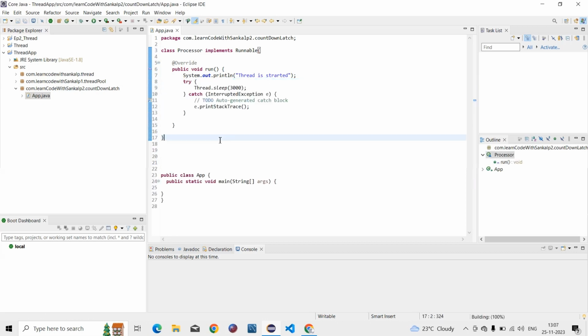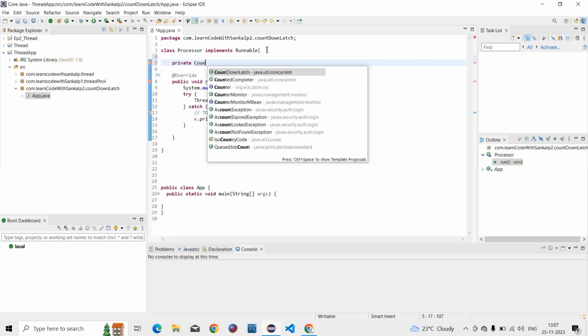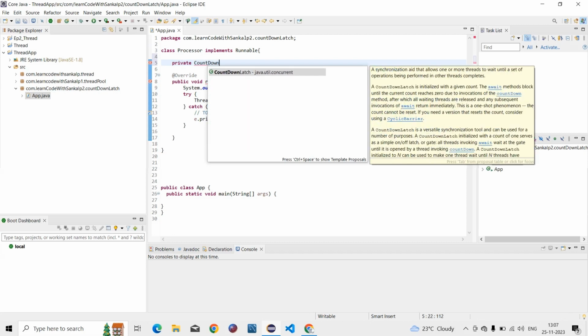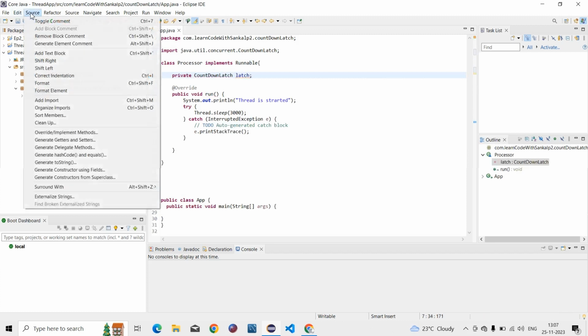Then we have to create a countdown latch variable, and create a constructor for that.